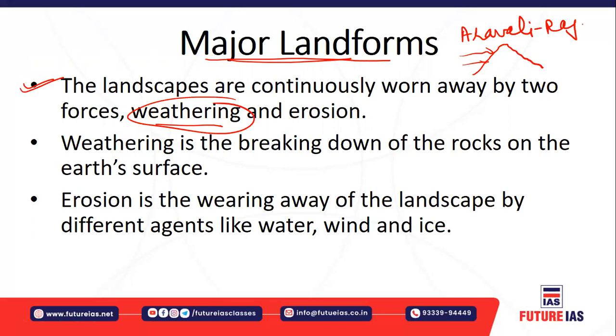And this continuous process of weathering and erosion has led to the formation of different landscapes on the earth surface. Okay, and again the definition: weathering is basically the in situ breaking down of the rocks on the earth surface. And erosion is basically the wearing down of the landscape by different agents. You may have water, wind, and ice, right? So where you have the element of movement of the weathered material by these agents of erosion, this whole process is called erosion.